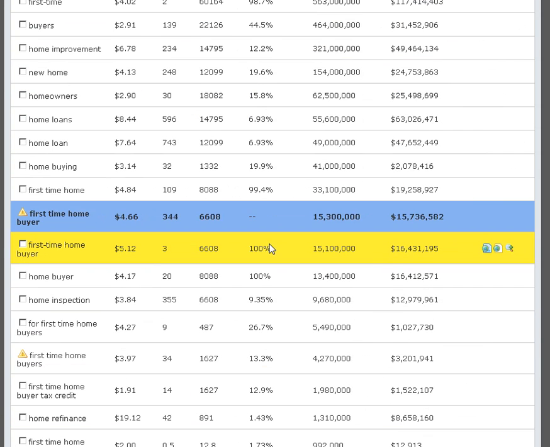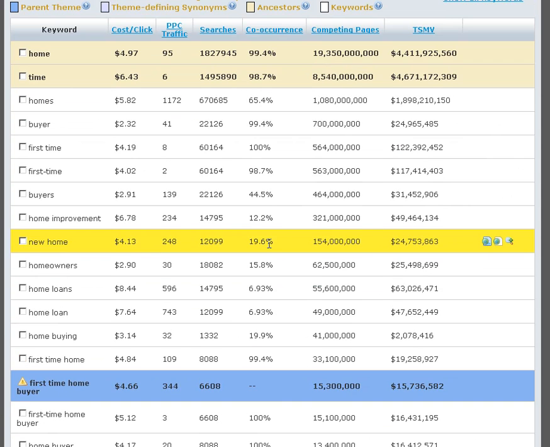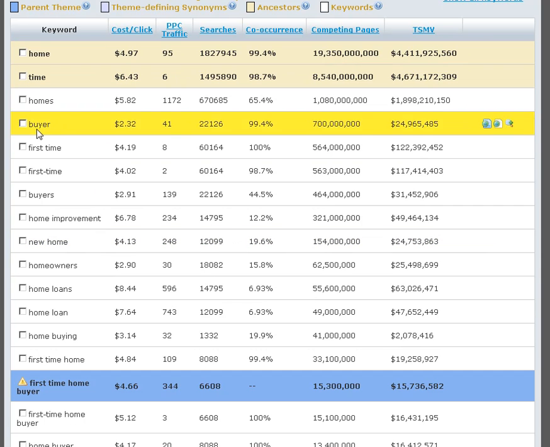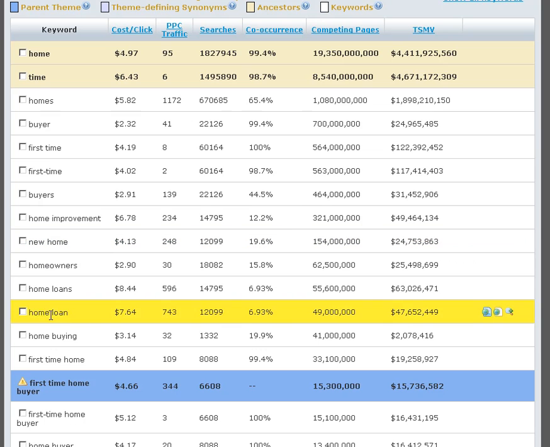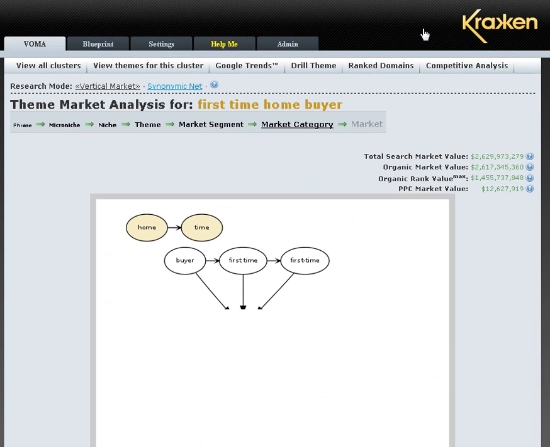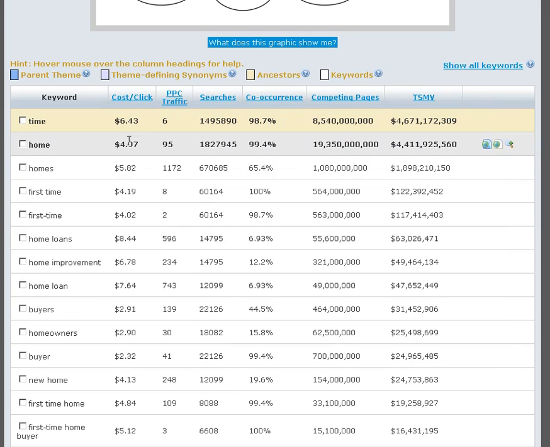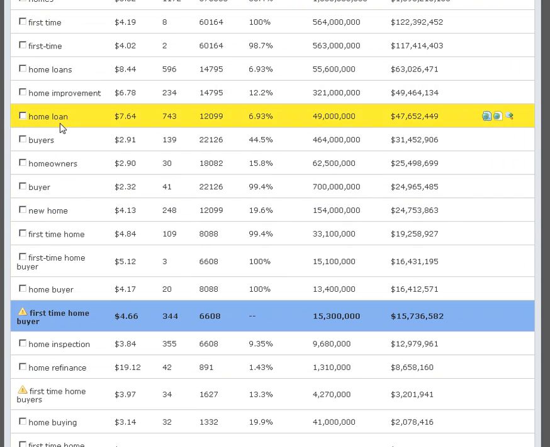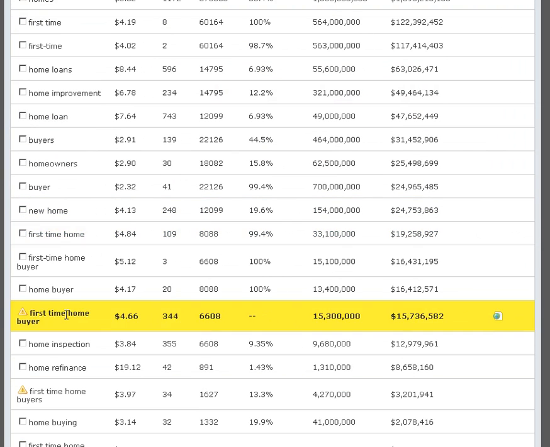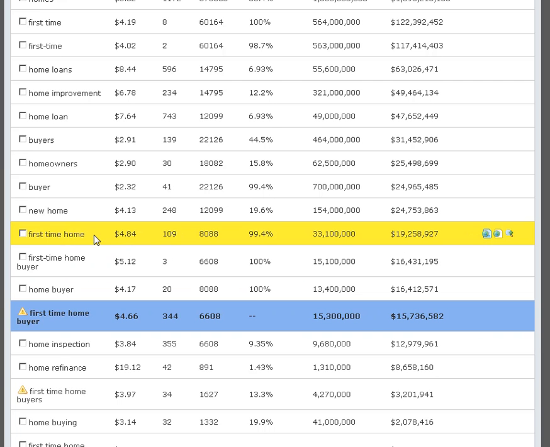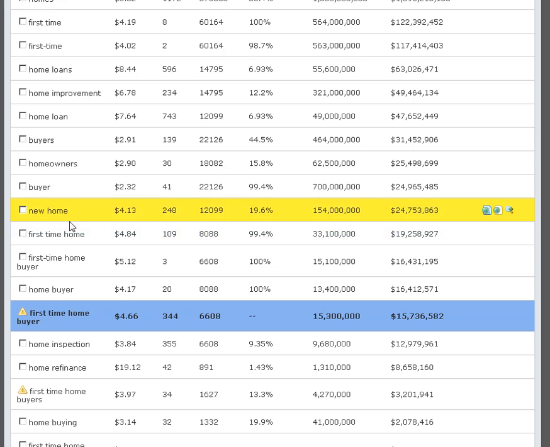The first thing I do is look here, sorted by competing pages. These are the things that are high in competing pages, and the next thing I would click on would be TSMV, because I'm interested in where the money's running in this market. I'm going to scroll down here. Time, home, all these really broad terms obviously are going to float to the top. But then I start to get into here, and I see, well, okay, first time home is actually a little bit more lucrative.